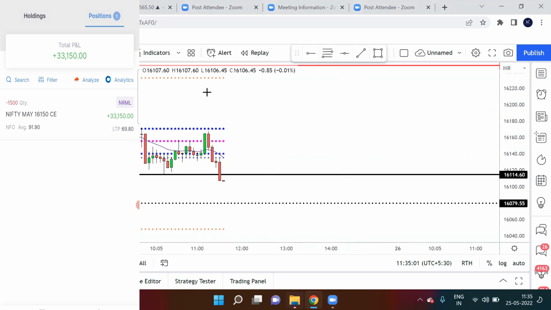So now candle is closed. It's 11:35, candle is closed. Now it's a bearish sign that it has closed below that black horizontal line, Lakshman Rekha. It closed below it. Now it's a bearish sign.